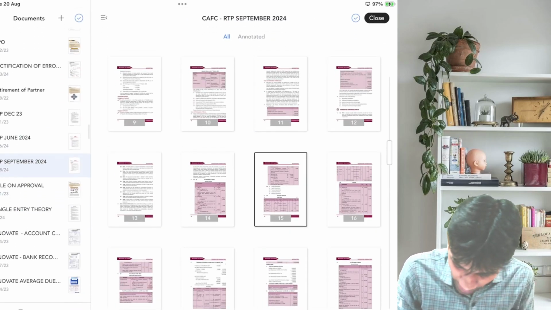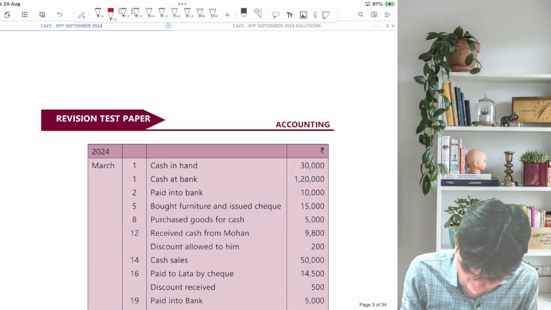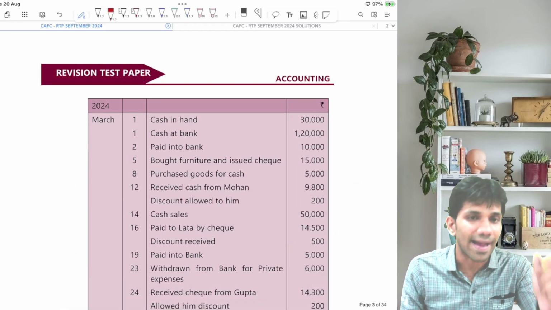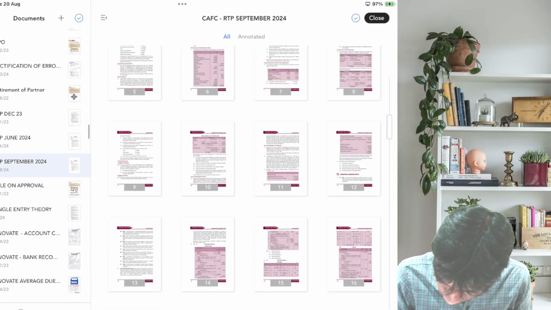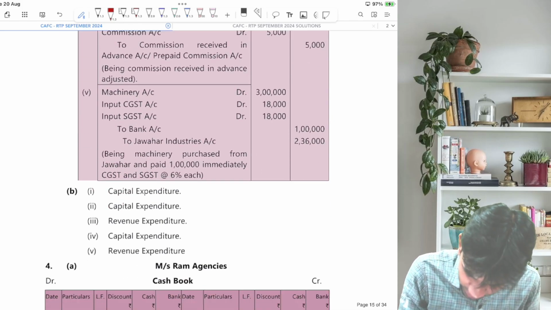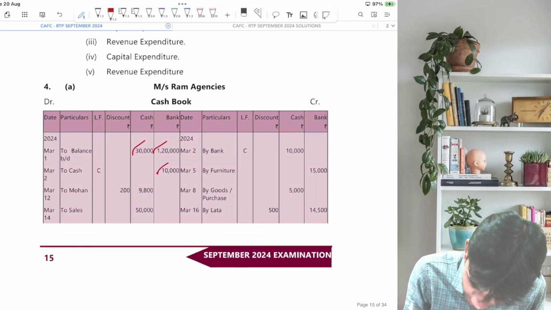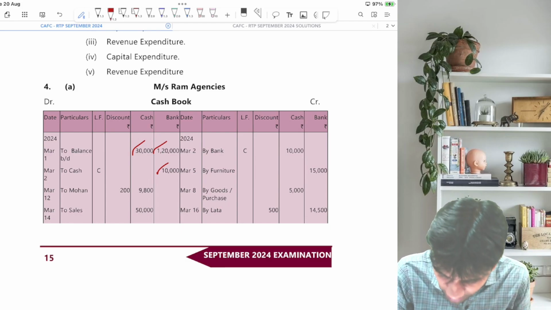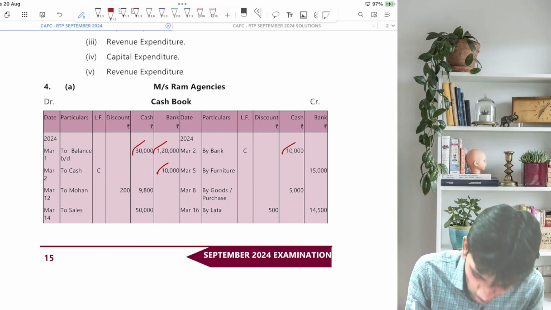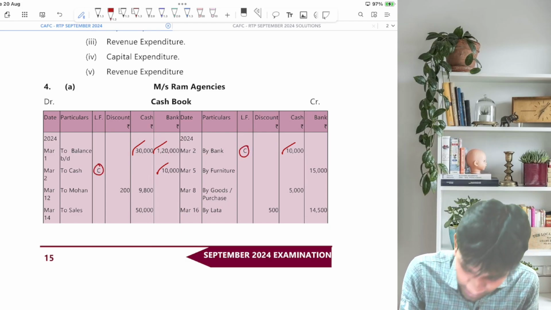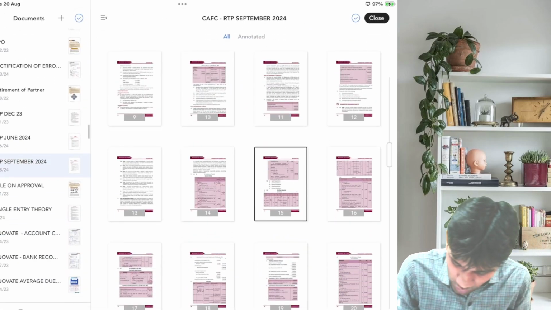Okay. Let's go back to the main transaction. Paid into bank. The entry will be bank account debit to cash account. So we'll go to the bank account debit side. Here it is to cash, and on the cash account credit side by bank in the cash column. And since bank and cash accounts are involved, it is a contra entry, so indicated by the letter C. Okay, let's go back to the main transaction.